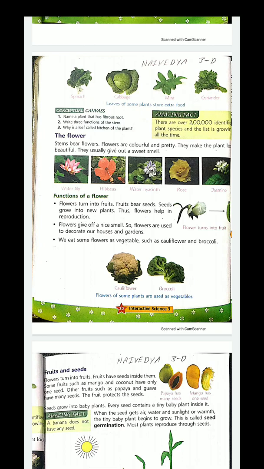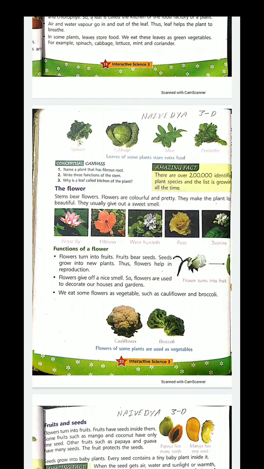Then next is vegetable. Vegetable. Then next is cauliflower. Cauliflower. Broccoli. Broccoli.